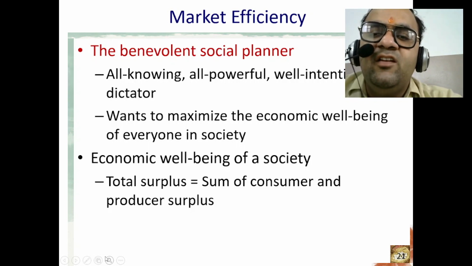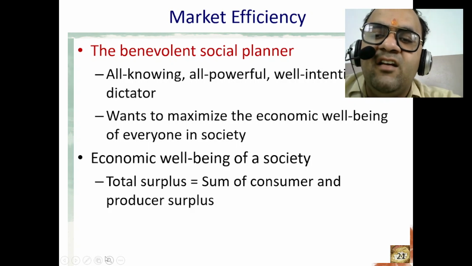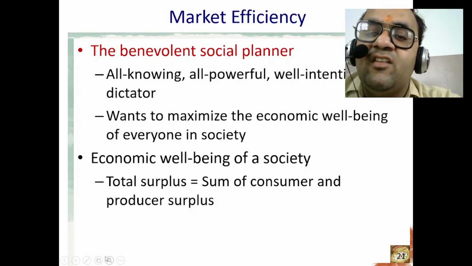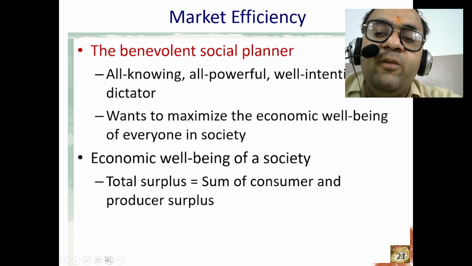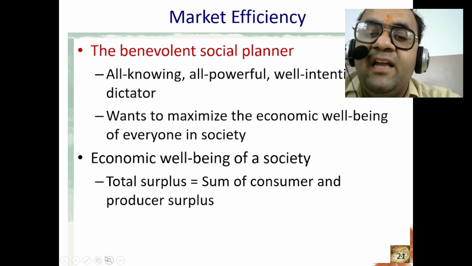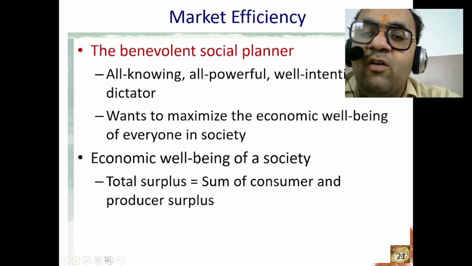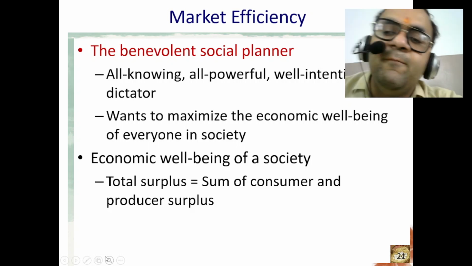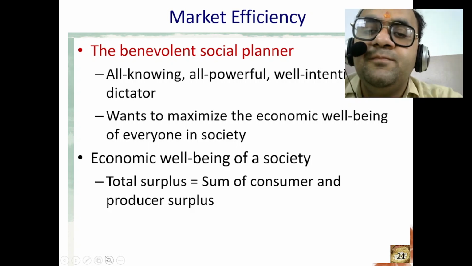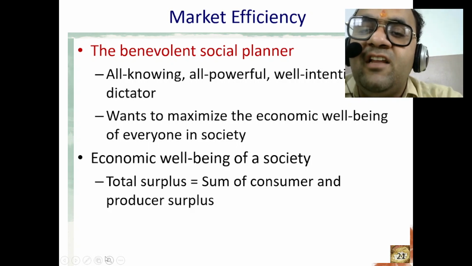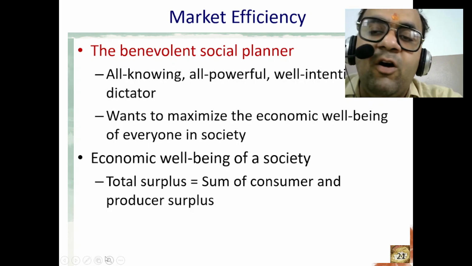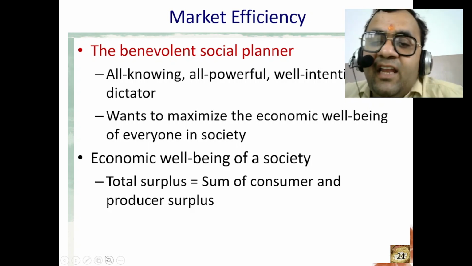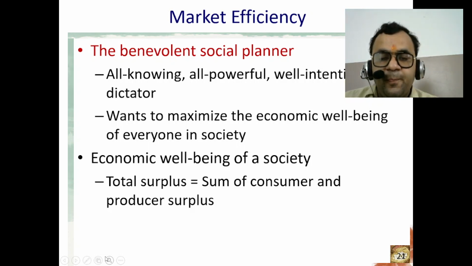Weak form efficiency: past stock prices and returns are reflected in current stock prices and cannot be used to predict future prices or returns. Semi-strong form efficiency: all publicly available information is reflected in current stock prices, but not necessarily all private information. Strong form efficiency: all information, public or private, is reflected in current stock prices.